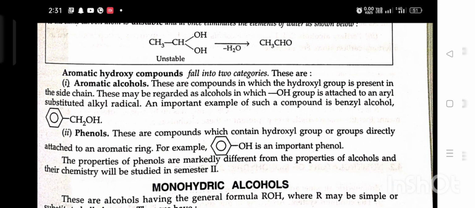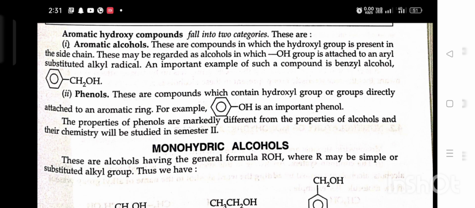Phenols. These are compounds which contain a hydroxy group directly attached to an aromatic ring. For example, phenol is an important example. The properties of phenol are markedly different from the properties of alcohols, and their chemistry will be studied in semester 2nd.